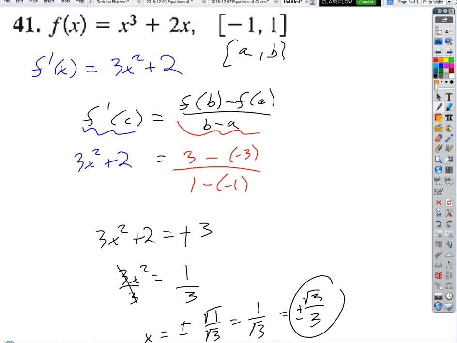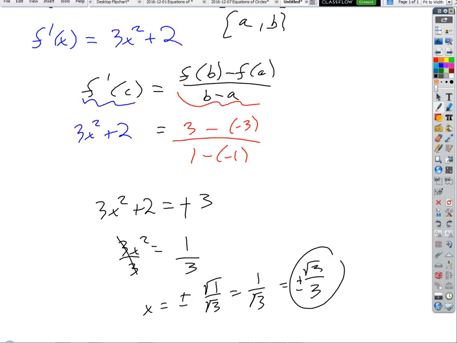Square root of 3 over 3 is less than 1, so negative that is going to be like negative 0 point something, right? And then positive 0 point something. Right? So that's like the answer. So those would be the two answers, I think. Is that what they're asking?